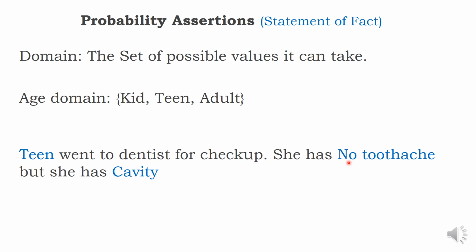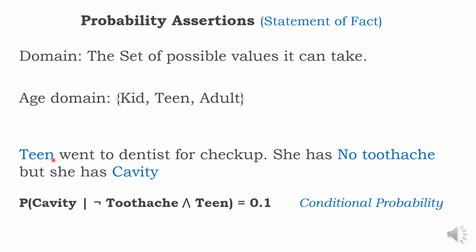Okay, because they may be youngsters. Now I am defining in terms of a domain called teen. Now the probability of cavity is 0.1, very less. Why? Given no toothache and teen. If there is a teen, there may not be a toothache, but a cavity exists. This is called conditional probability with some statement.